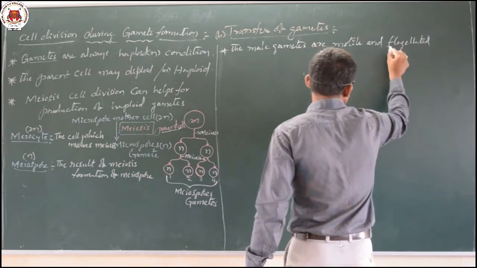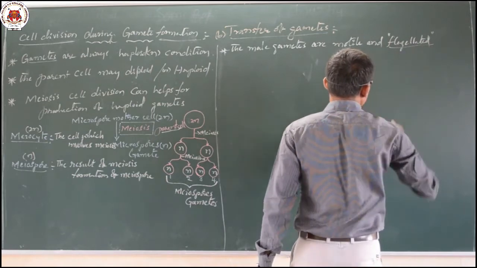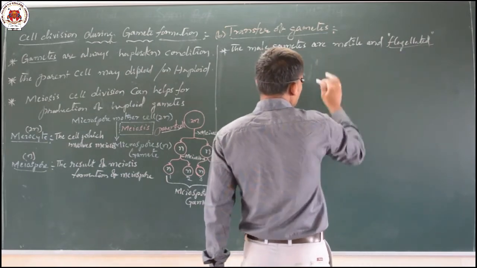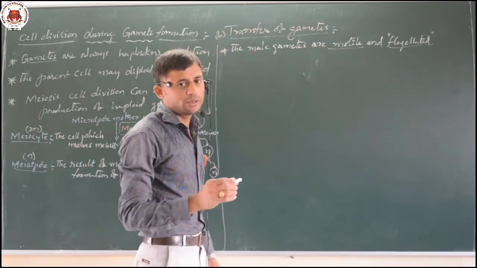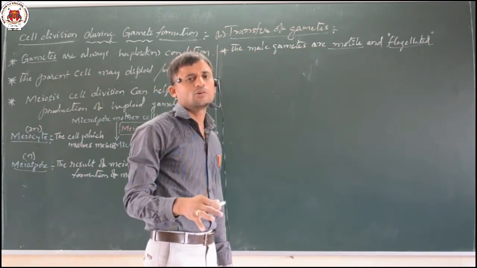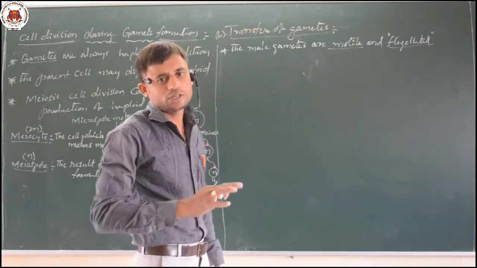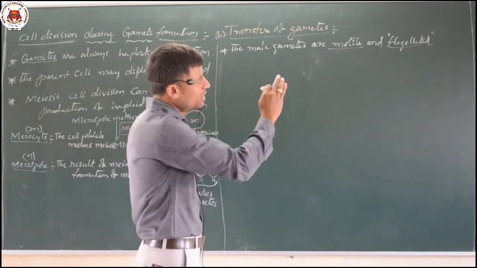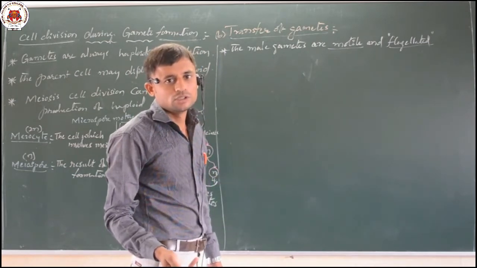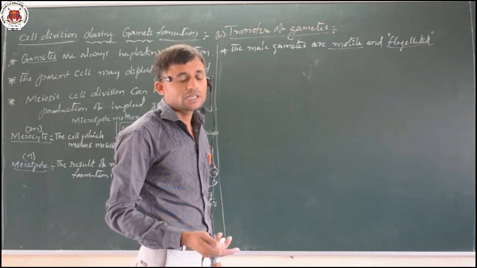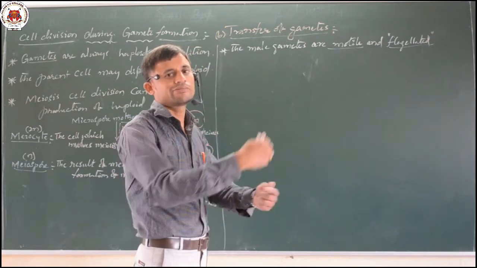Some have motile structures like flagella, and most of them show the motility character. Motility represents movement. Almost all the organisms' male gametes show motility, but flagellated ones are few, like the zoospores. Zoospores of algae produce flagellated structures which help in free floating.